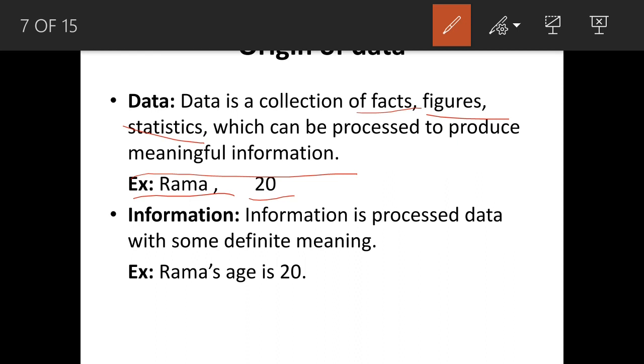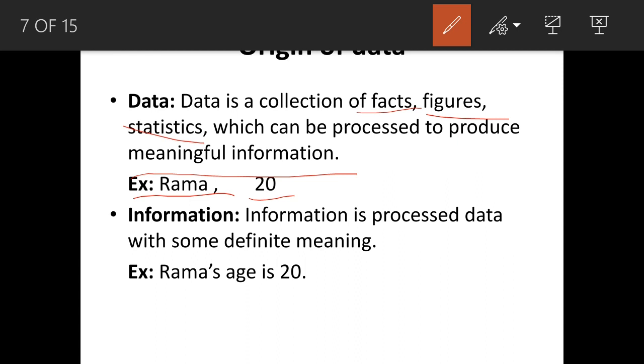What is Rama? Rama is a name. And what is 20? 20 is a number. By seeing these two words, can we get any meaningful information? No, we are not getting any meaningful information. Just Rama is a name, that's all. And 20 is a number, that's all. So we do not get any meaningful information by seeing this data.